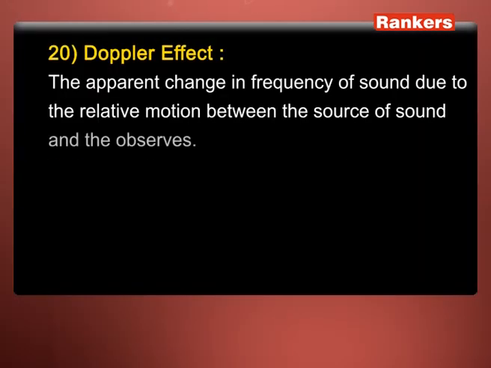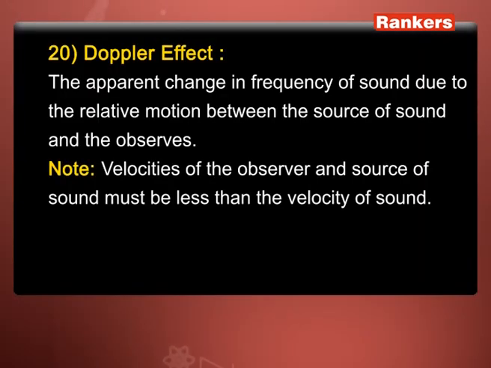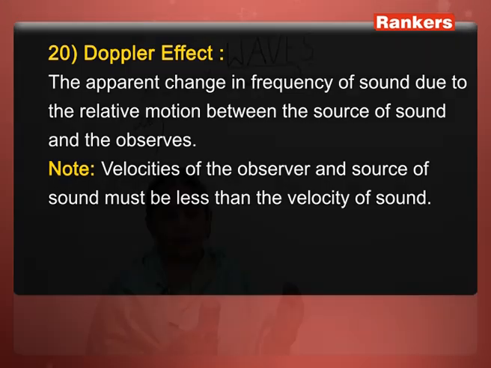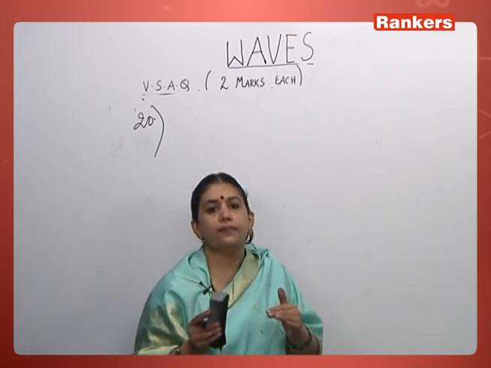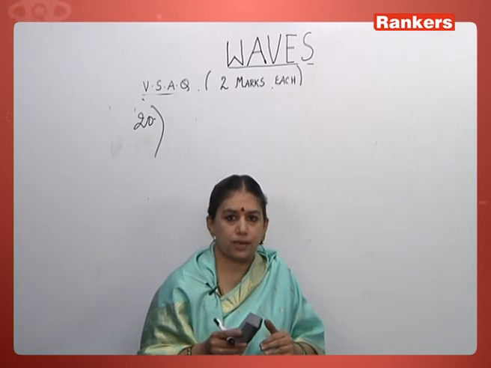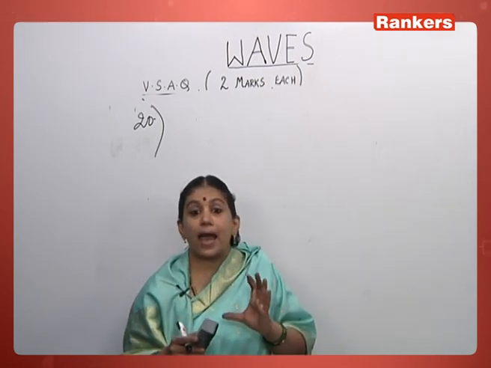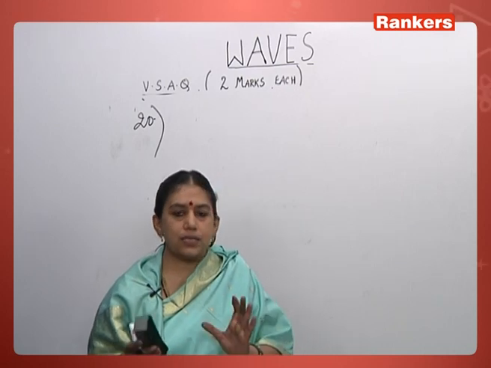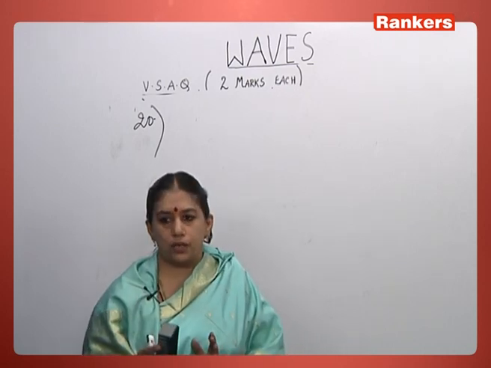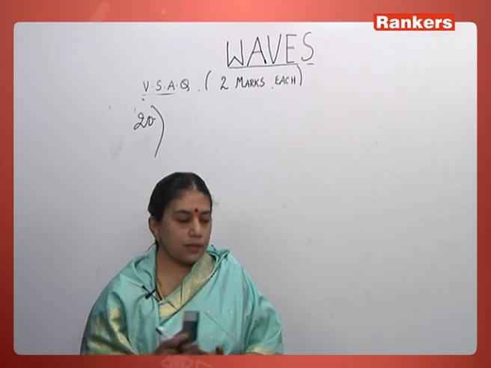The same effect was also discussed in sound, and it was seen that due to the relative motion between a source of sound and the observer, we observe a change in frequency. It's not that the actual frequency is changed, but we observe a change in the frequency. So, we call it an apparent change. Apparent means it's not real. It is just an observed change. So, what is Doppler effect?